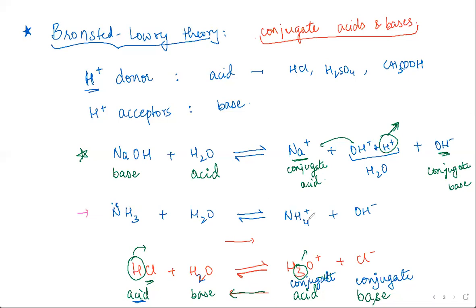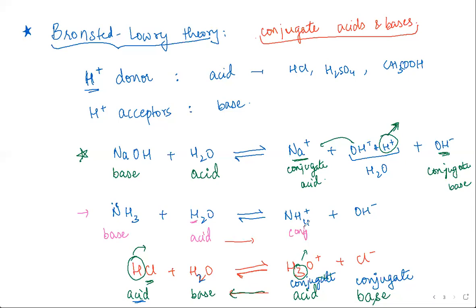So it is more straightforward in this example. Ammonia is accepting the proton, so this is the base. It is accepting a proton from water, and so this is the acid. On the other side, which one would you classify as the conjugate acid and which one as the conjugate base? NH4 plus is the conjugate acid, OH minus is the conjugate base.